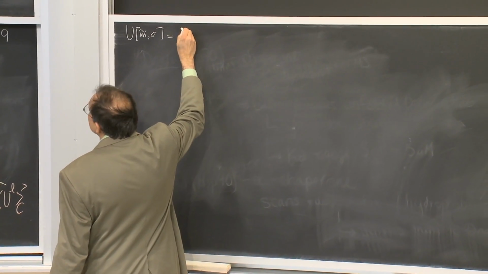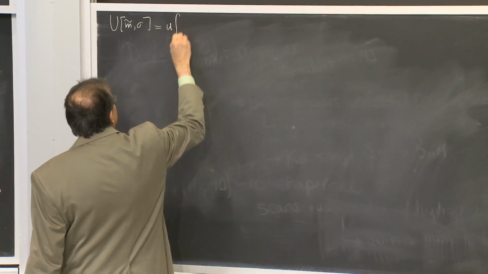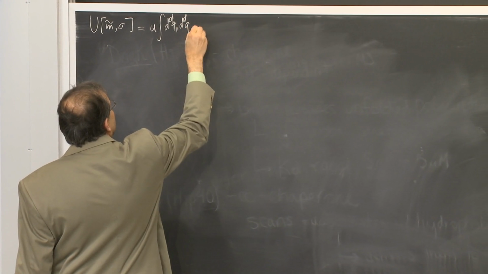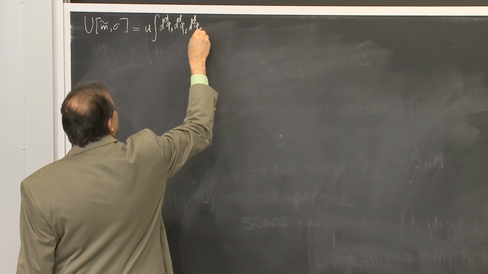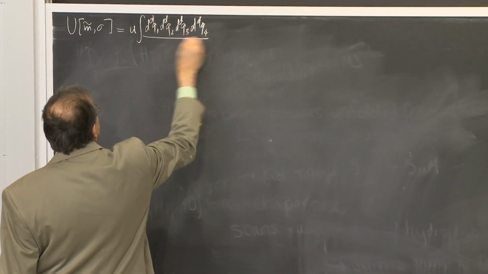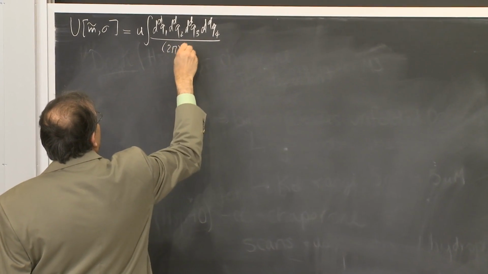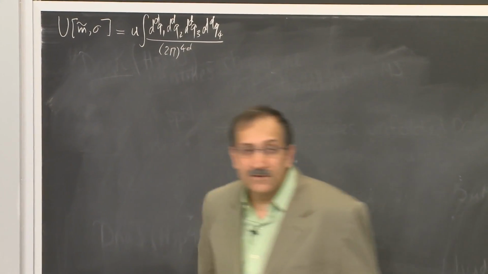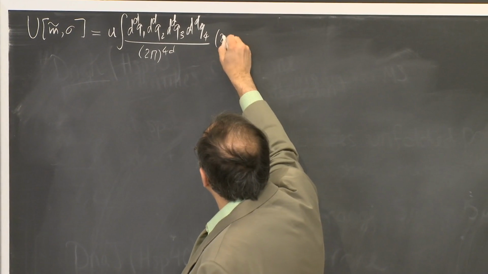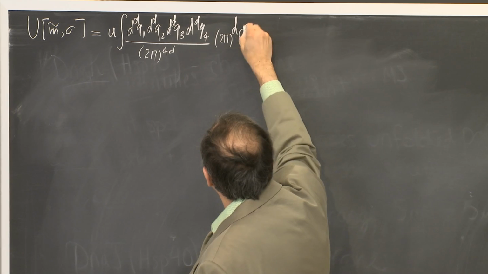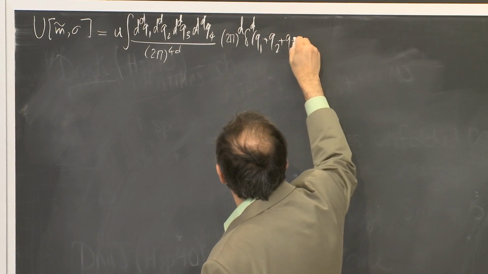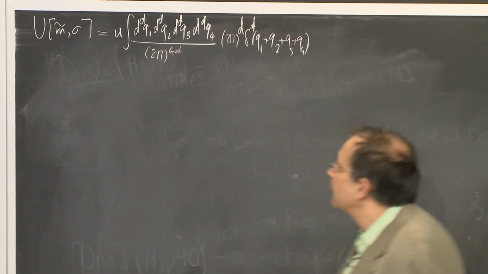So I can write it as u integral d^d q1, d^d q2, d^d q3 to be symmetric in all of the 4 q's. I write an integration over the 4th q, but then enforce it by a delta function that the sum of the q's should be 0.